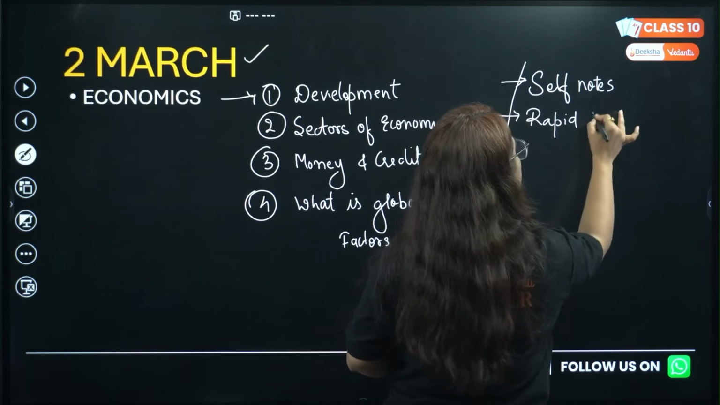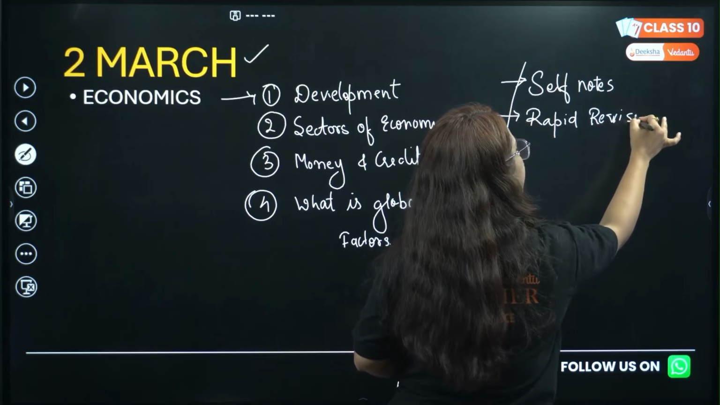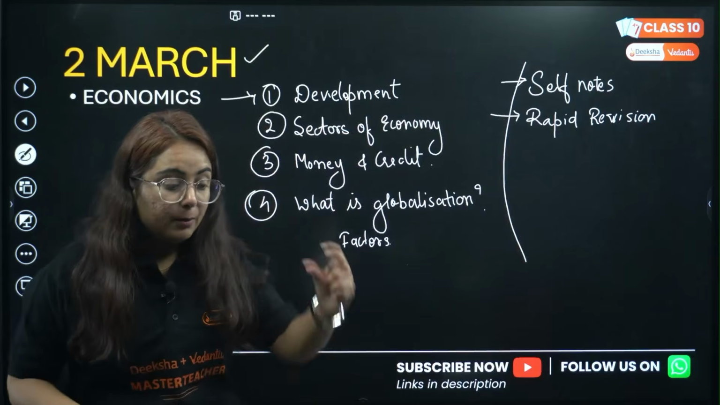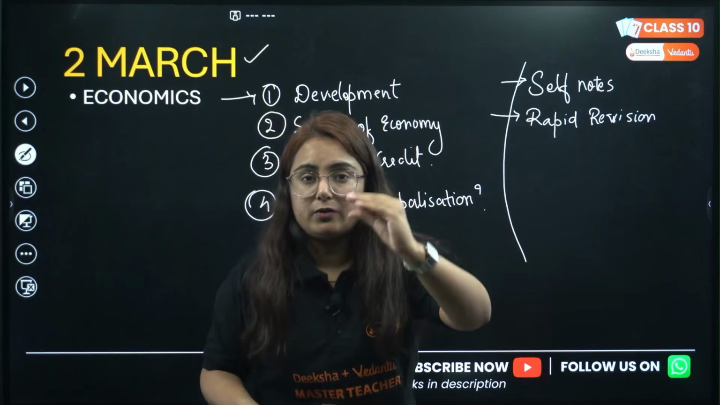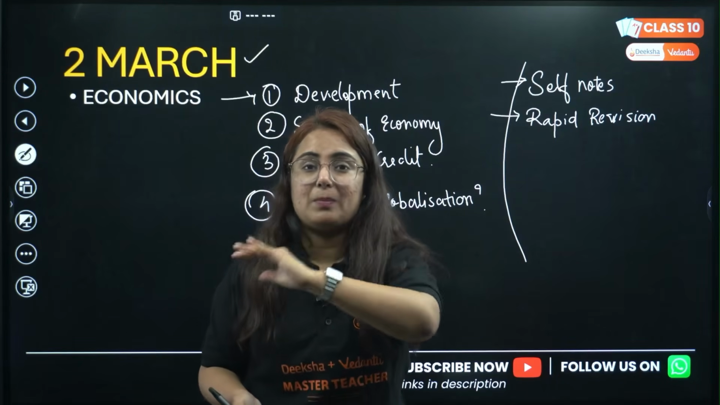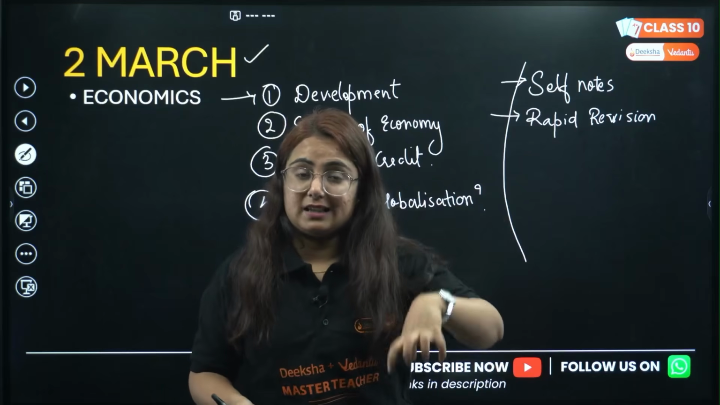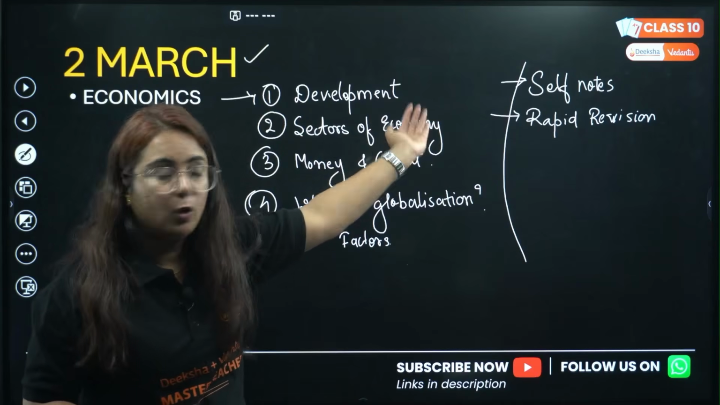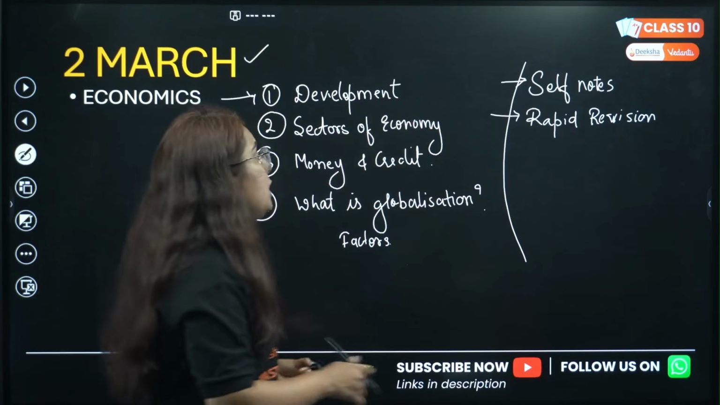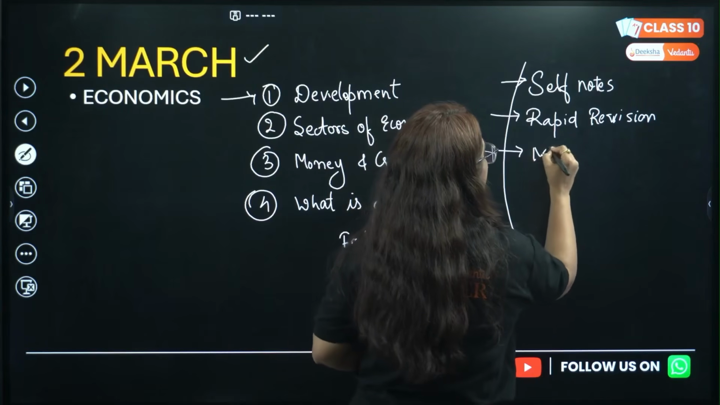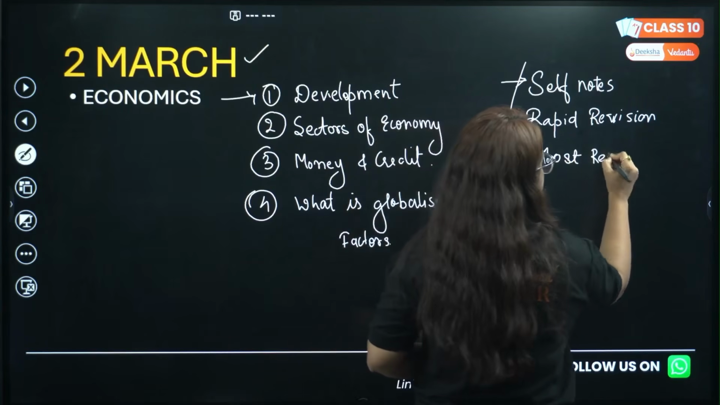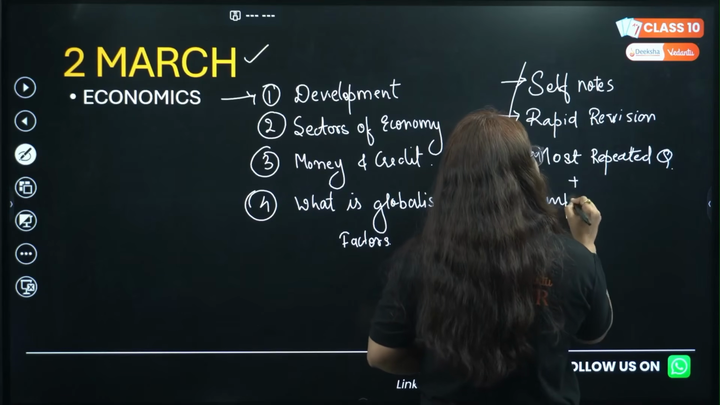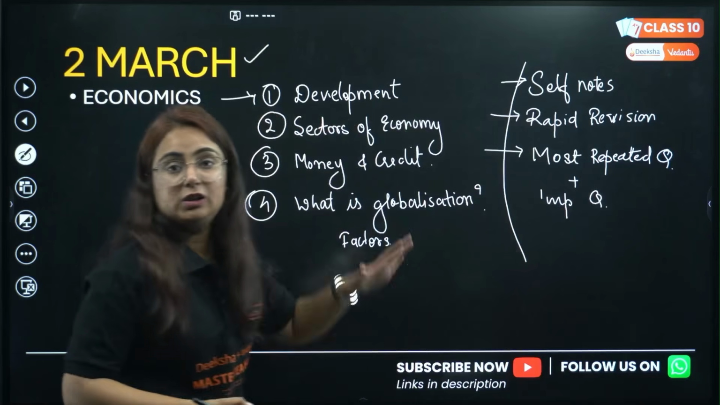Now it is your choice by which teacher you want to study, which teacher you feel comfortable with and enjoy, because when you start a chapter with rapid revision, you know which topics are going to come in your exams and which are quite important. So we will start with revising self notes, then move to rapid revision. On that particular day, you will see the most repeated questions plus important questions from this section.